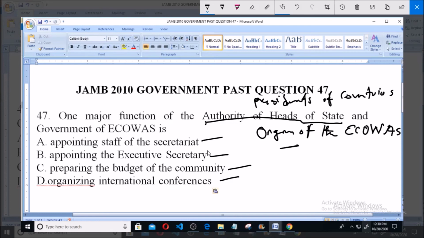executive secretary. Appointment of executive secretary, and this is option B. So option B is correct.